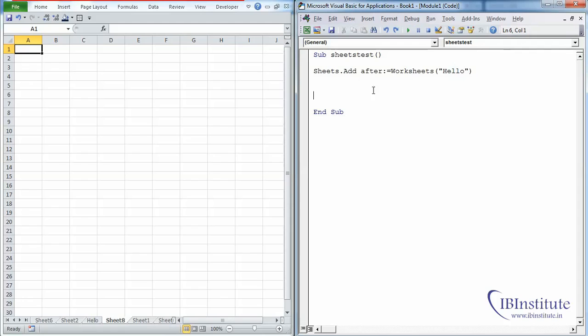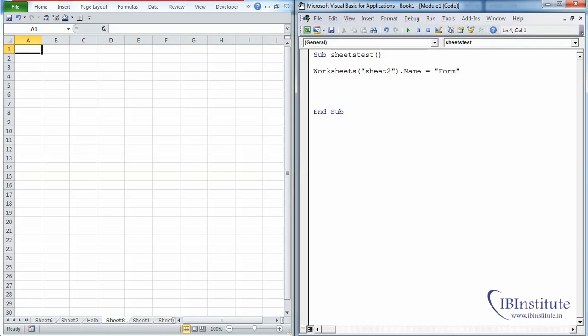Now let's suppose instead of inserting a sheet, we want to rename the sheet, and we want to rename Sheet2 as form. So let me first delete this and let me write Worksheets(name of the sheet), and that is currently "Sheet2".Name = "form".